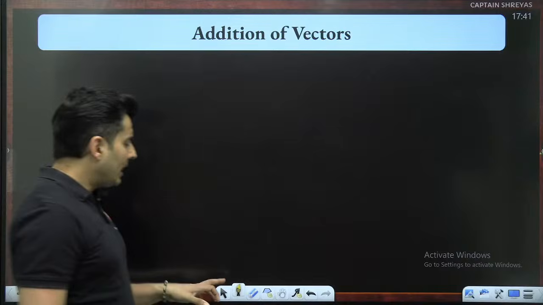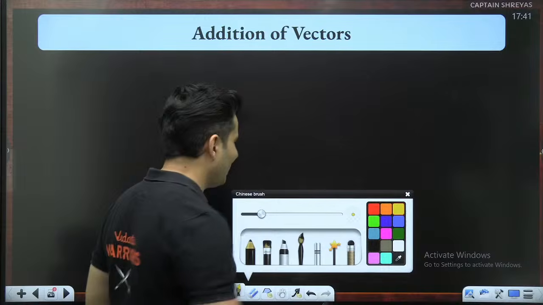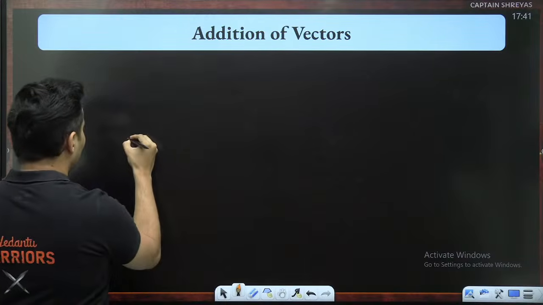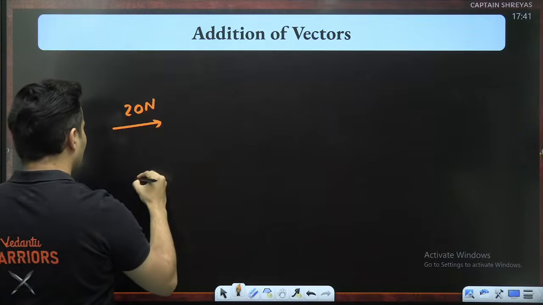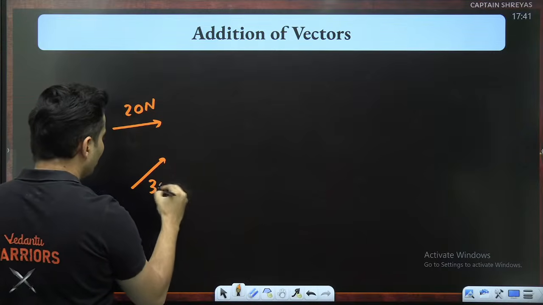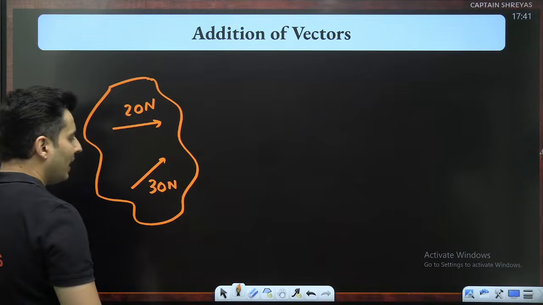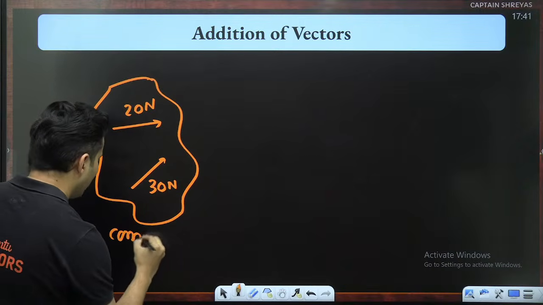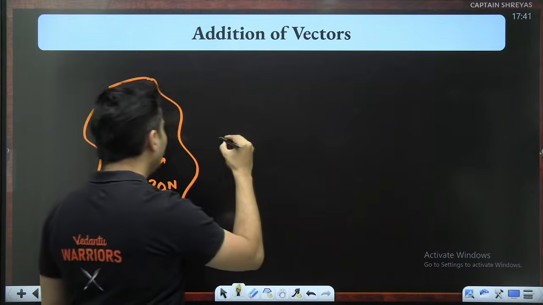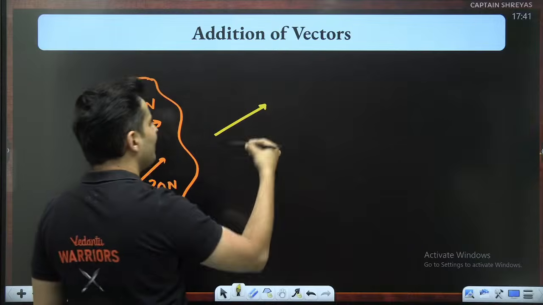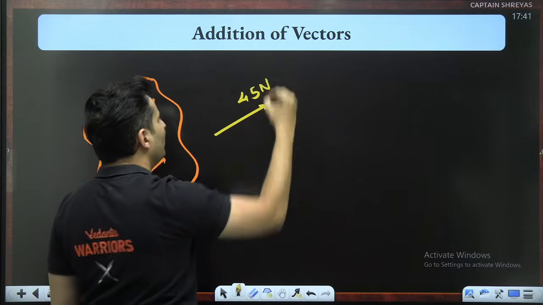Now, in addition of vectors, when we want to add vectors, let's say for example, there is a Pandu who is pushing by 20 Newton force, and another Pandu is applying 30 Newton force. If I combine their effects together, I will get one single force, maybe for example 45 Newton.